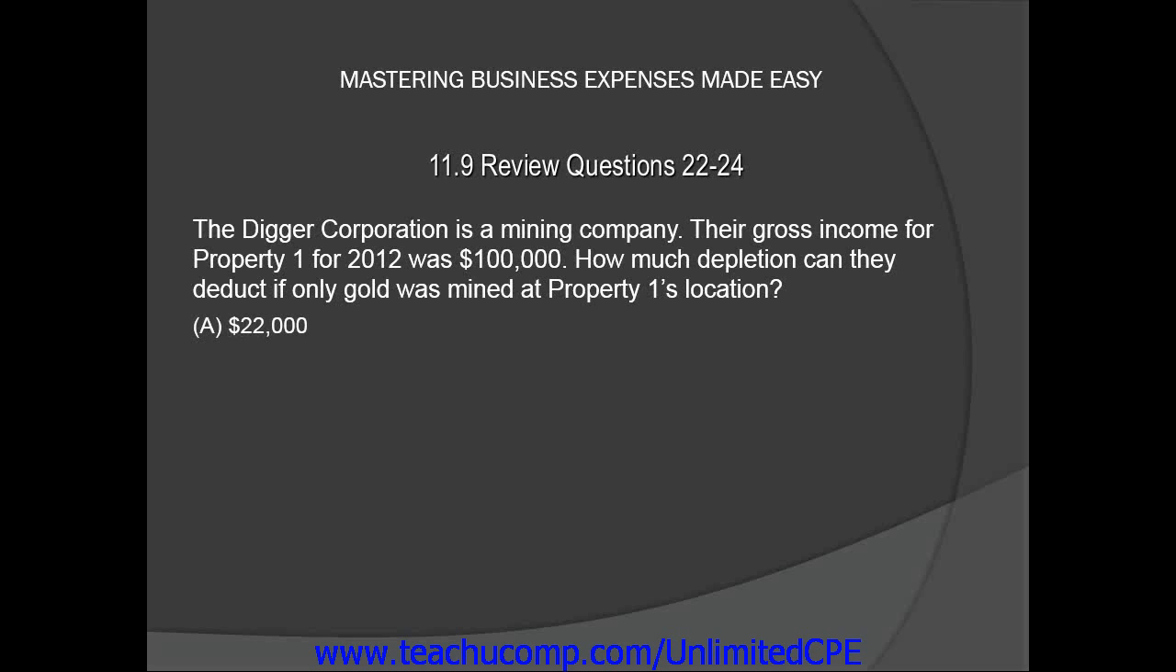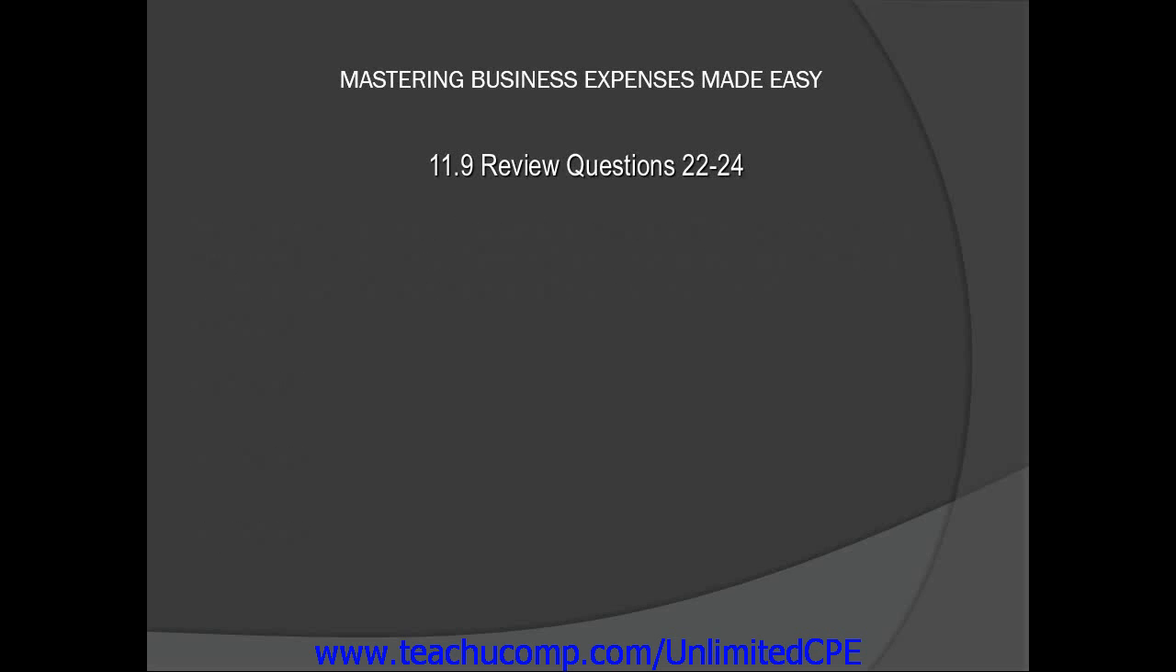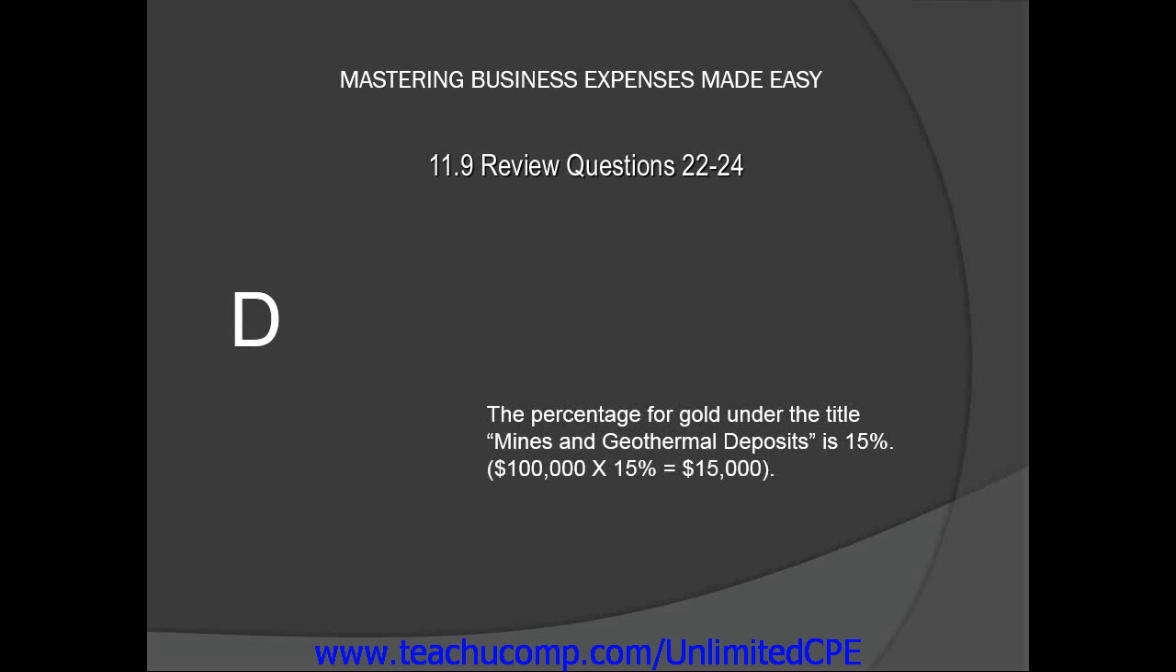A. $22,000. B. $14,000. C. $10,000. Or D. $15,000. The correct answer is D. The percentage for gold under the title Mines and Geothermal Deposits is 15%.